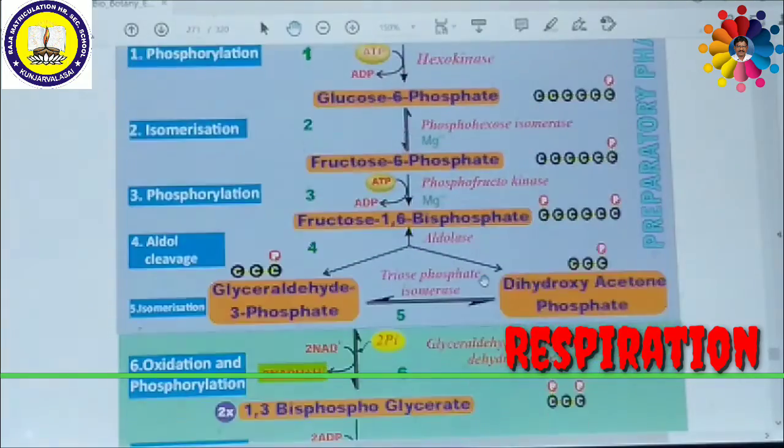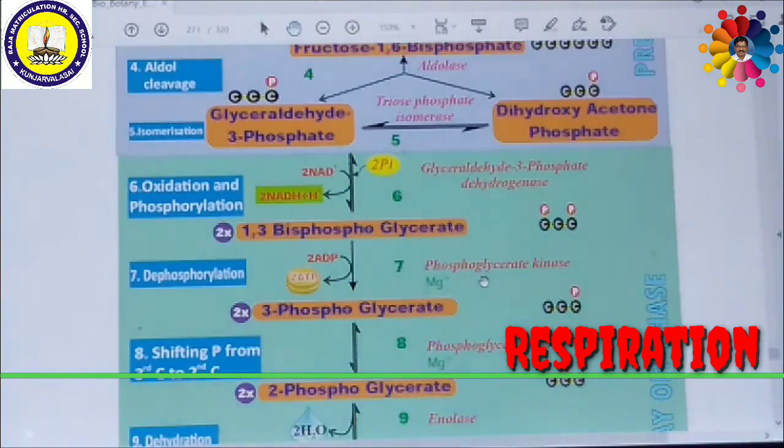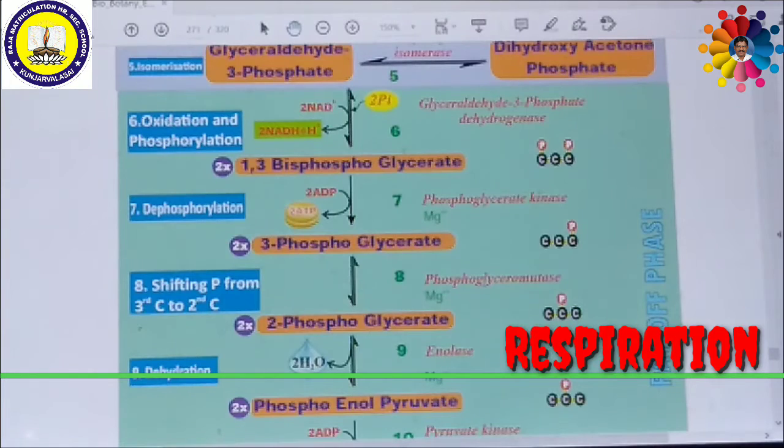During the payoff phase, glyceraldehyde 3-phosphate and dihydroxyacetone phosphate are combined together because they are mutually interconvertible. So 2 molecules of glyceraldehyde 3-phosphate enter the payoff phase. What happens? They are oxidized and phosphorylated. That means 2 molecules of NAD plus utilize 2 molecules of hydrogen from glyceraldehyde 3-phosphate to produce 1,3-bisphosphoglycerate with the help of the enzyme glyceraldehyde 3-phosphate dehydrogenase. This is a 3-carbon compound.